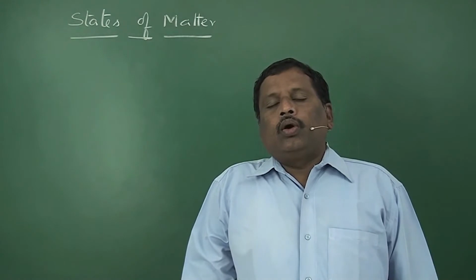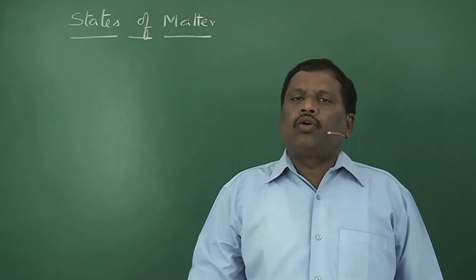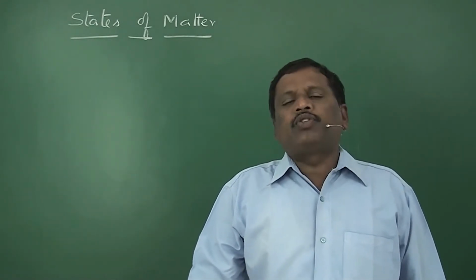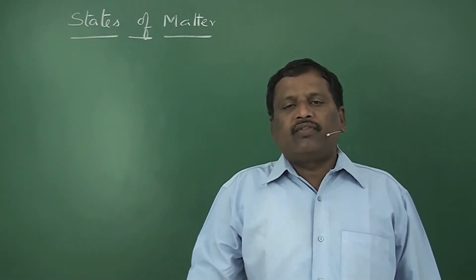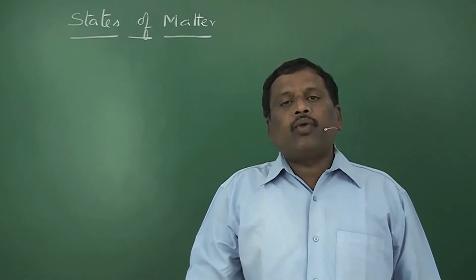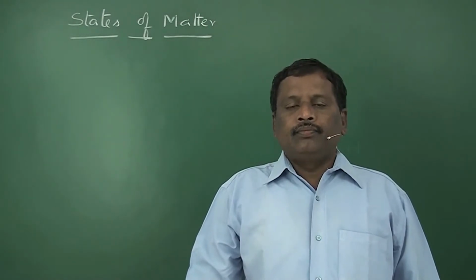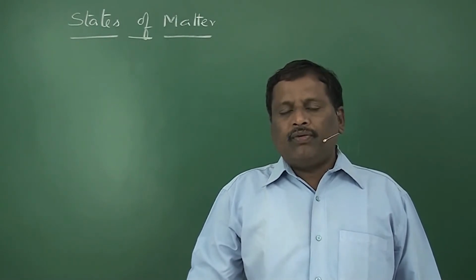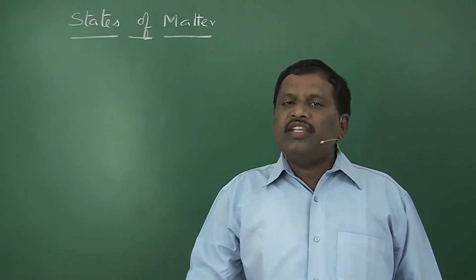So, the difference between these three physical states is this. In solids, the atoms or molecules are in fixed positions and they bind together with strong electrostatic forces of attraction. That's why when matter is in a solid state, it will have a fixed shape and fixed volume. That means the shape or the volume of the matter is not changed.